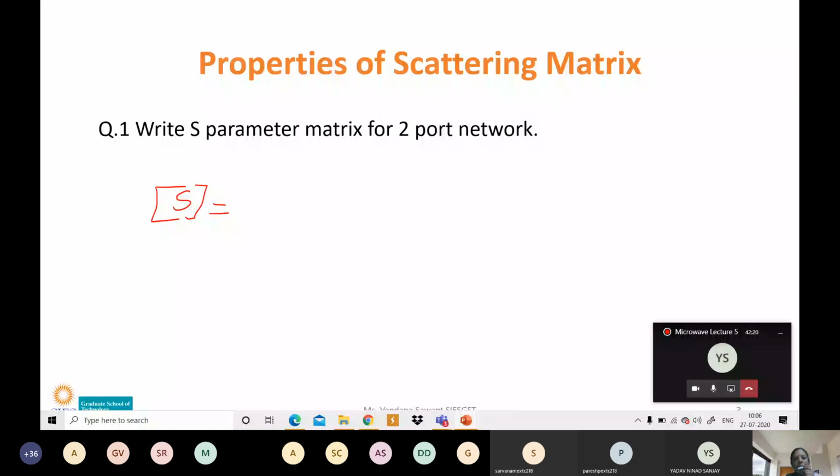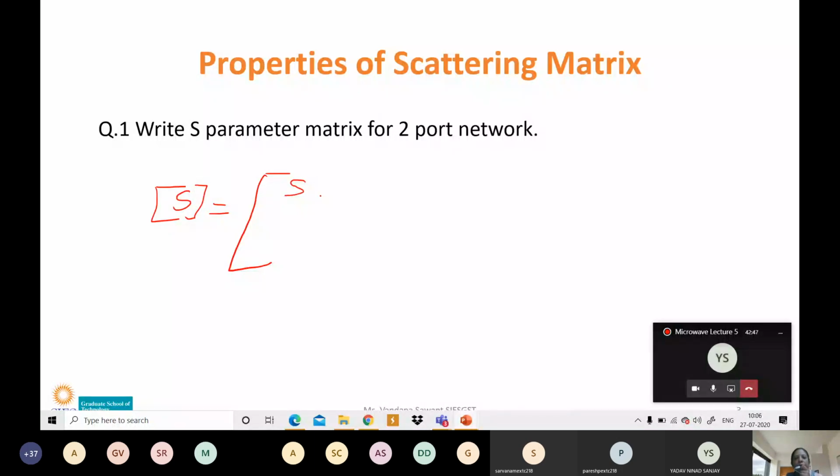Now see, first we will write the S parameter matrix for a two-port network. We have seen this already. So if my input is at port number 1, that is, the incident signal is at port number 1, I can write 1 at the place of the incident signal.